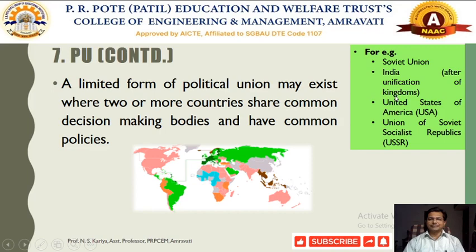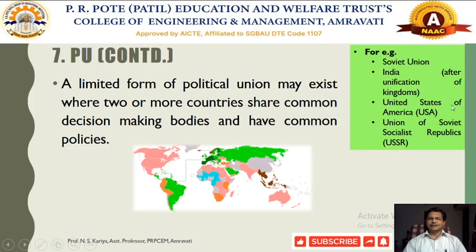Many of the political leaders, say for example Pandit Nehru and Sardar Vallabhbhai Patel, tried to merge the various independent states into the complete formation of India. So India itself will be called a political union. Similarly, the Soviet Union is part of this, and this is called the USSR.